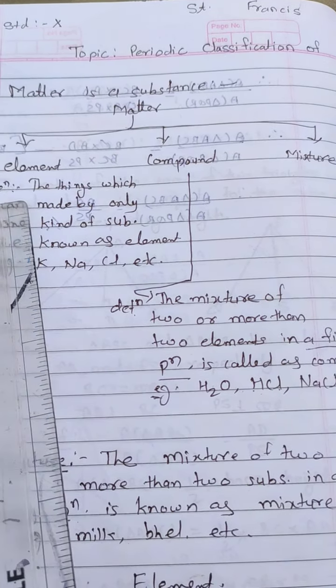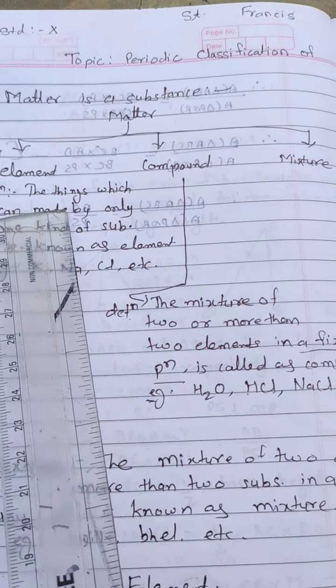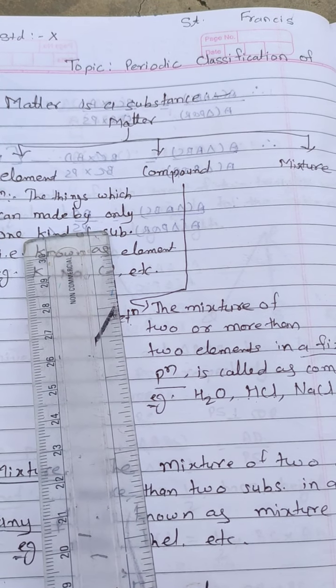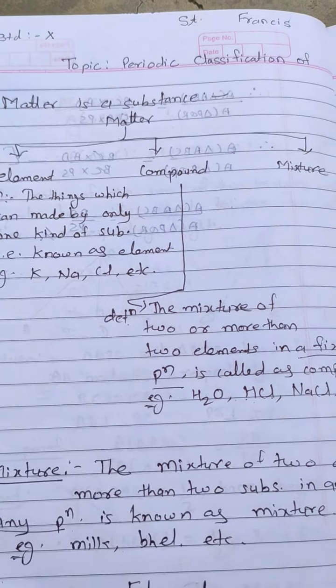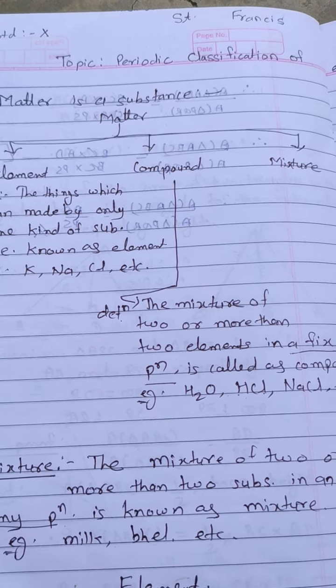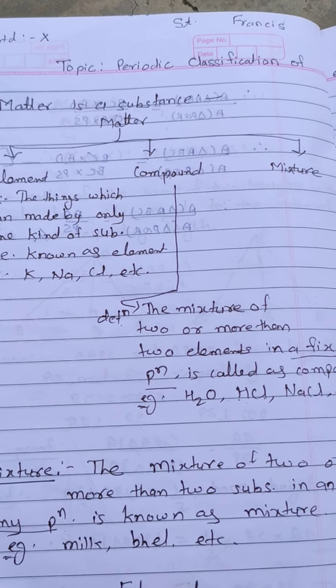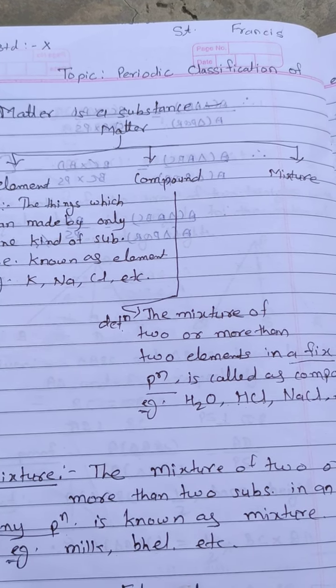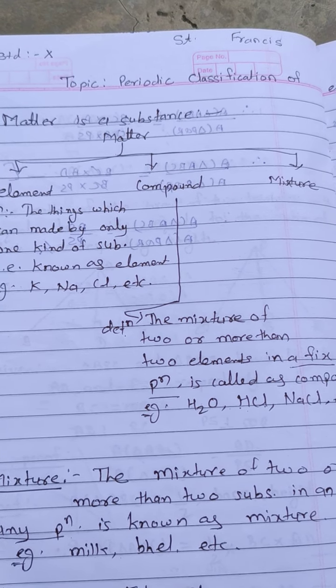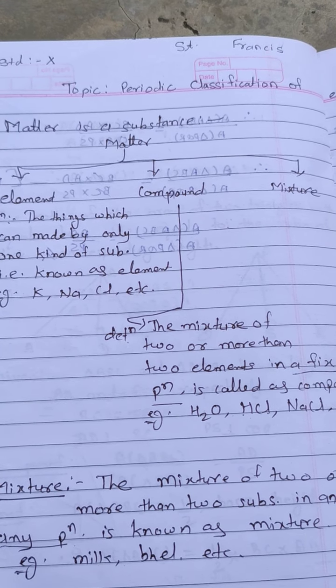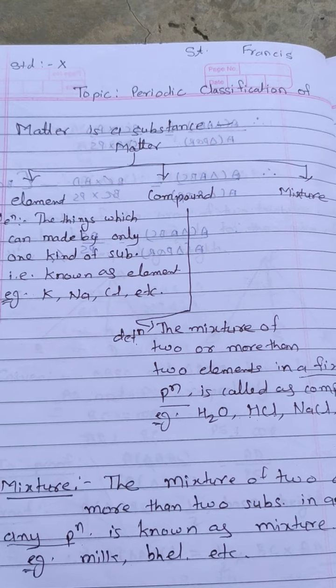See the definition. The thing which is made by only one kind of substance is known as an element. For example, potassium, sodium, chlorine, etc. These are all elements.